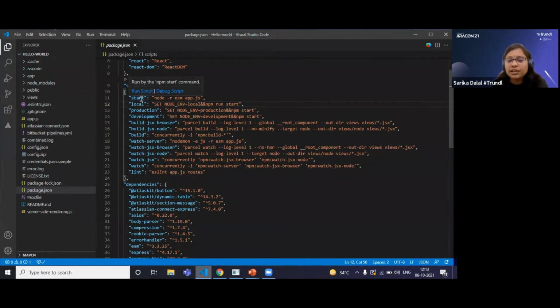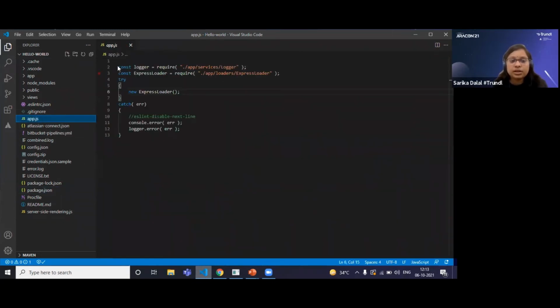Once this script gets called, it is going to read my app.js file here. Okay, so in the app.js file, you can see here is my app.js file. Here I have imported some required directories. I want to capture the log, so I'm using a logger directory here. Apart from that, I have created a class called express loader. For the express loader class, I'm calling the constructor of that particular class. So once I call the constructor, let's see what is going to happen.